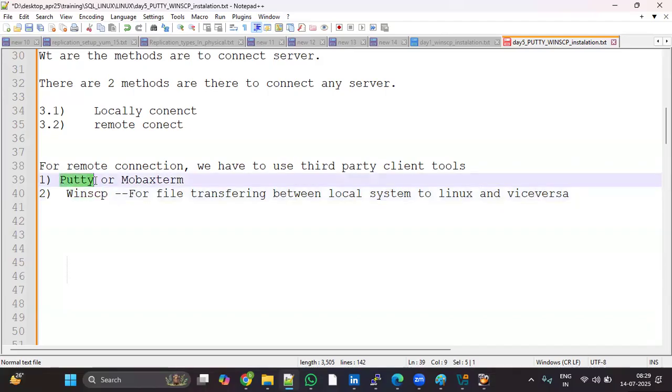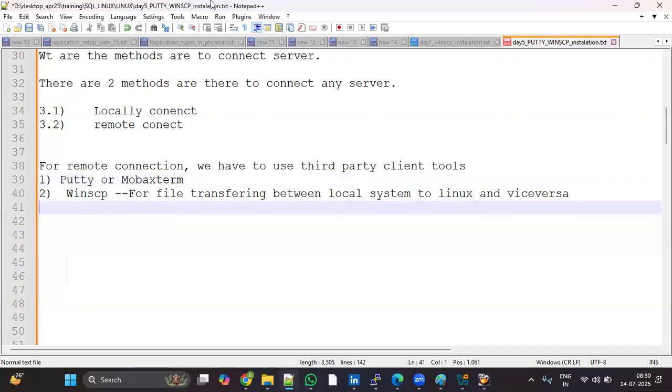Putty is for establishing the connection. Suppose I want to practice some Linux commands, I want to start my database server. The database is running on a Linux system, and the Linux server will be at the client place. First you have to connect remotely. How to connect remotely to any server? Using Putty or MobaXterm. Putty is an open source tool, and mostly they are using Putty. Some people use MobaXterm, but it has the same kind of functionality.